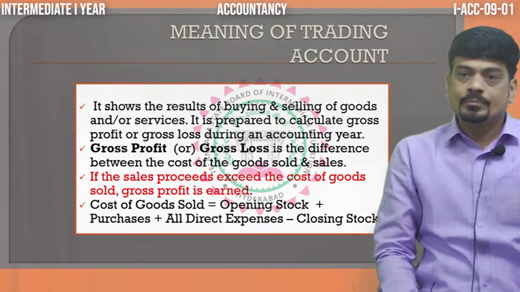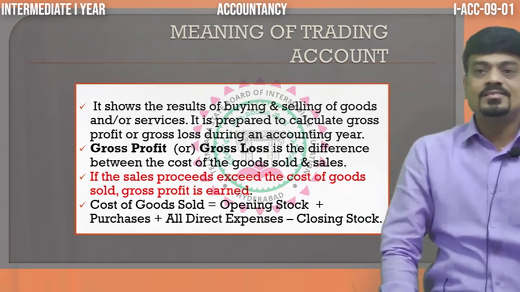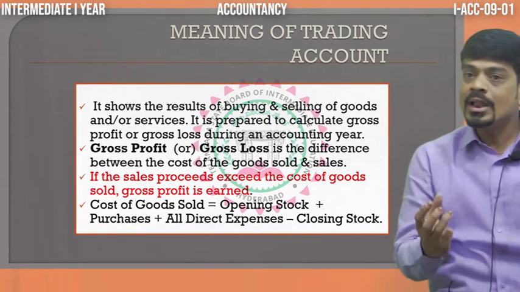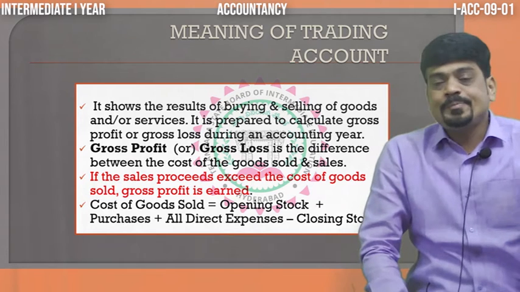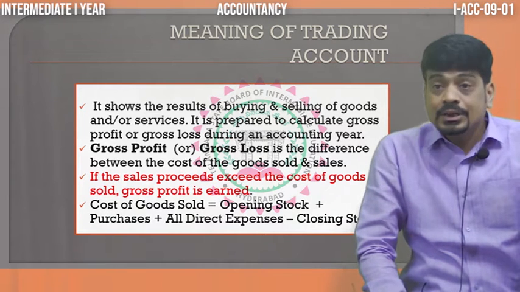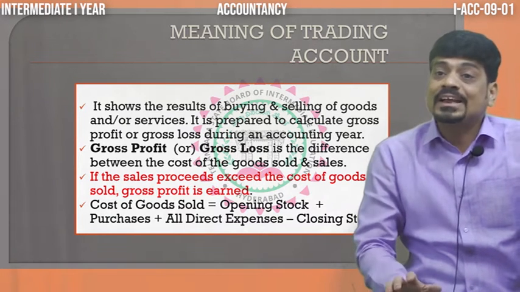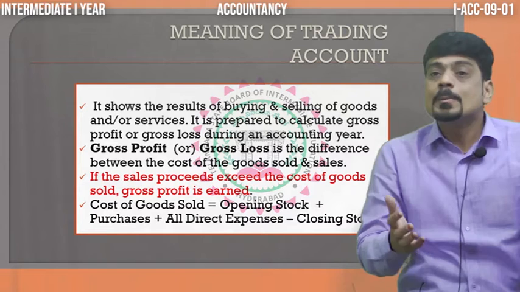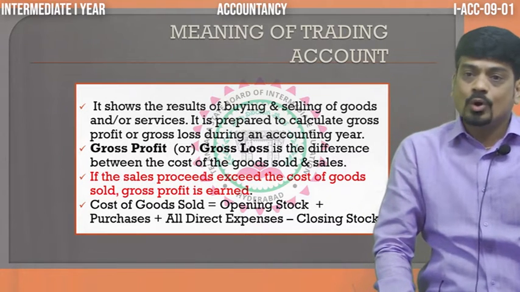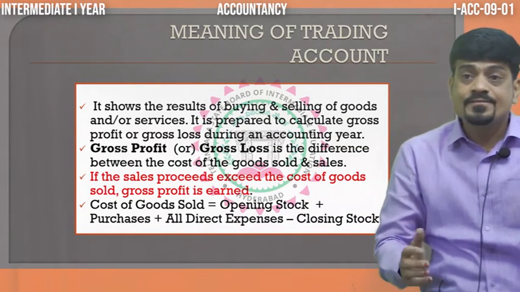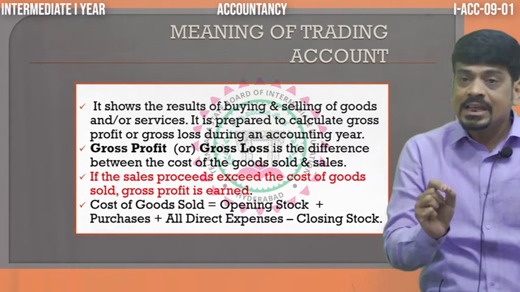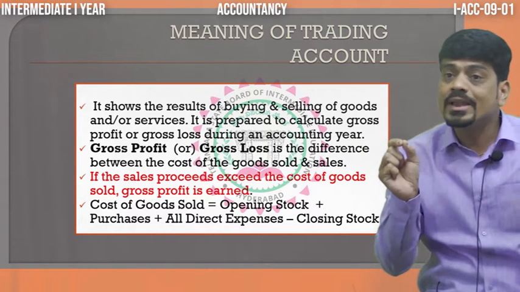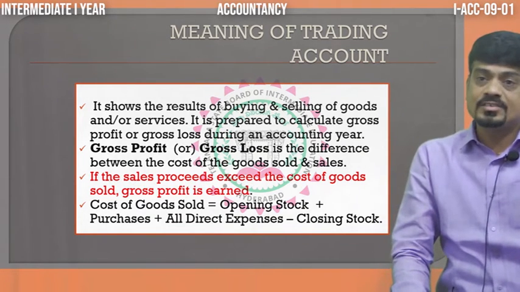What all are included in direct expenses? It includes all your factory expenses, manufacturing expenses, like wages, carriage inward. Carriage inward is also called carriage on purchases.